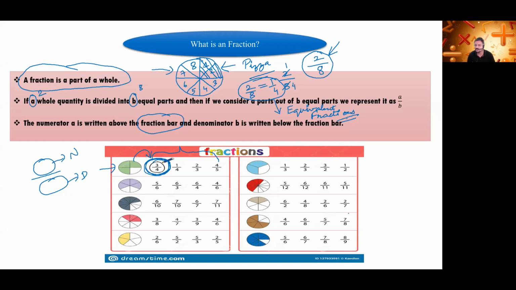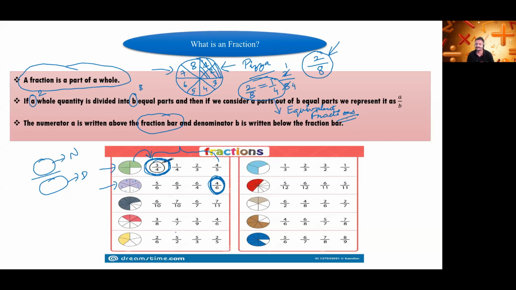Okay, next one, who will give me the answer? Yes, Soham Rathod. It is 4 by 6, sir. Count first the total number of parts. 1, 2, 3, 4, 5, 6 parts. So 6 will come in the denominator, and in the numerator what will come? How much part is shaded? 1, 2, 3, 4 parts are shaded. So 4 by 6 is the answer.